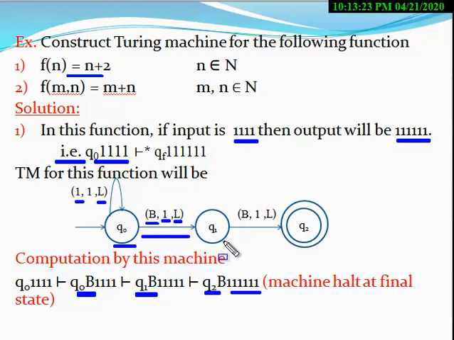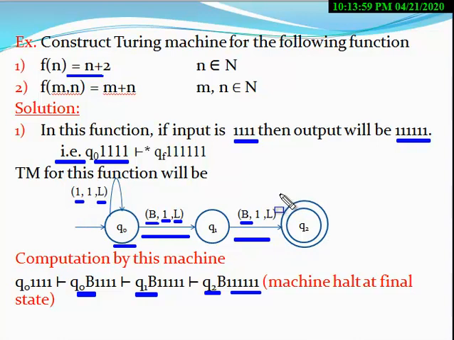Now at state Q1, when tape symbol B appears, again the machine changes B into 1, moves in the left direction, and changes its state from Q1 to Q2. Q2 becomes a final state because the 2 Bs are converted into 2 ones. So this is the final Turing machine.